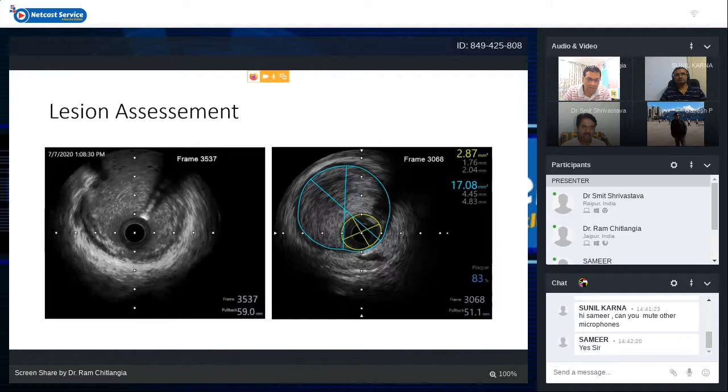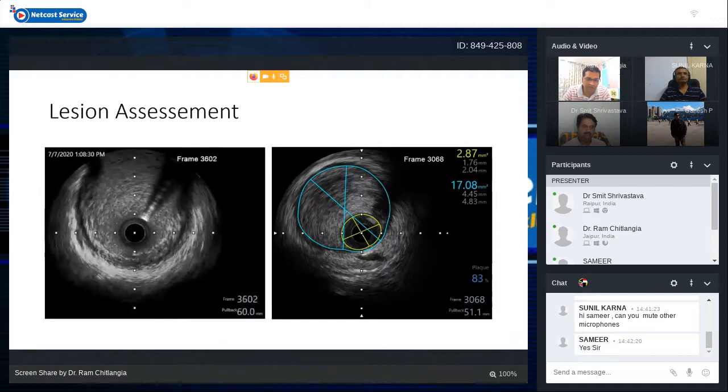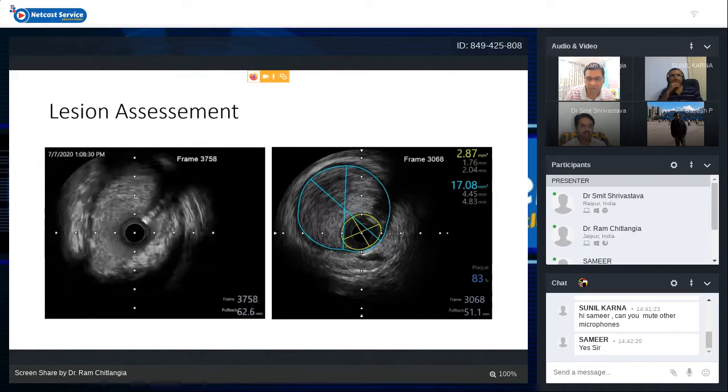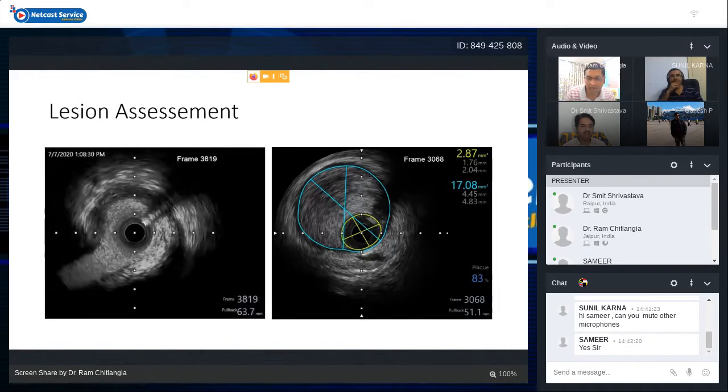As you can see, there is minimal plaque in the left main from 2 PM to 6 or 7 PM, and it is okay. So we stented the mid LAD, and we did perform the FFR after stenting the mid LAD, and the FFR was normal.